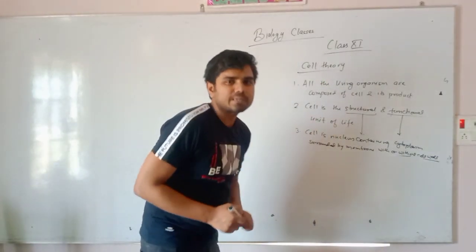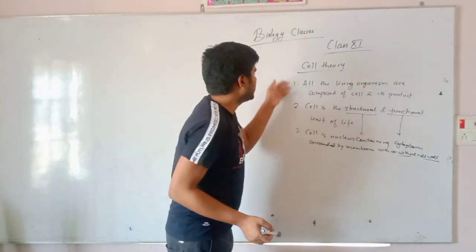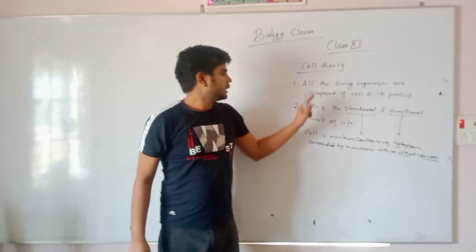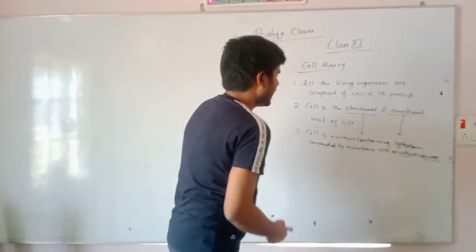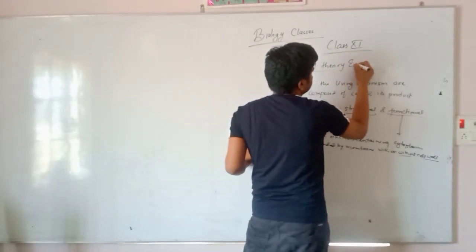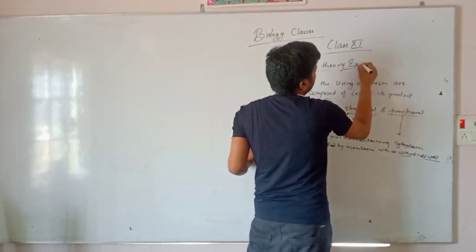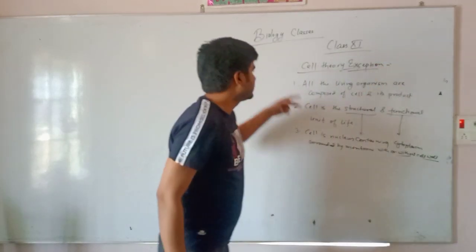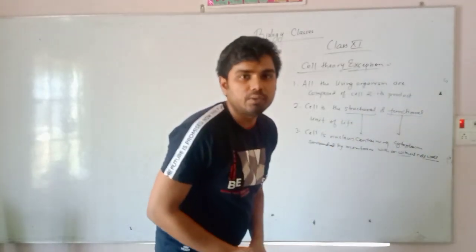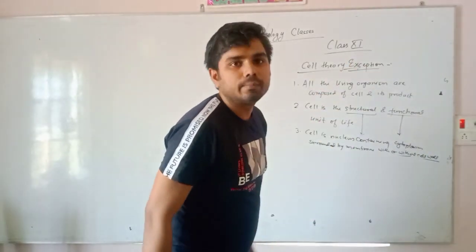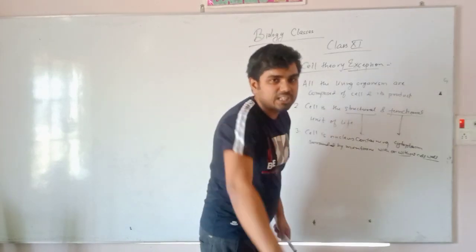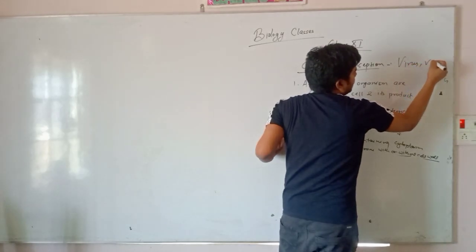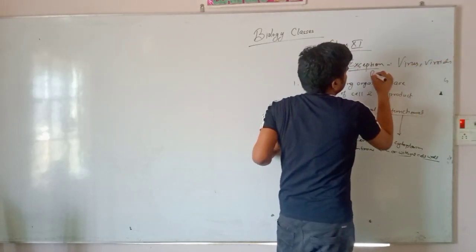Now what are the exceptions to the cell theory? Exception मतलब ये तीनों रूल को फॉलो नहीं करता हो. ऐसा कौन सा ऑर्गेनिज्म है जो ये तीनों रूल को फॉलो नहीं करता हो? The examples of exceptions for the cell theory are, exceptions means these 3 points should not be followed by such organism. They are included in the exceptions of the cell theory, and the exceptions are virus, viroids, prions,